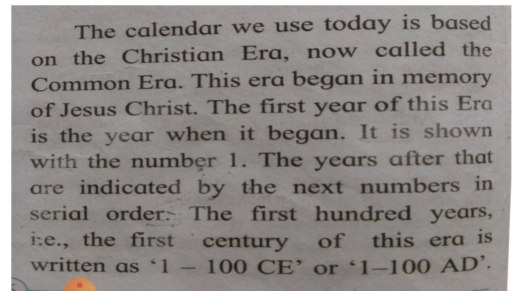Then, the period of the first millennium of this era is written as 1 to 1000 CE or 1 to 1000 AD.